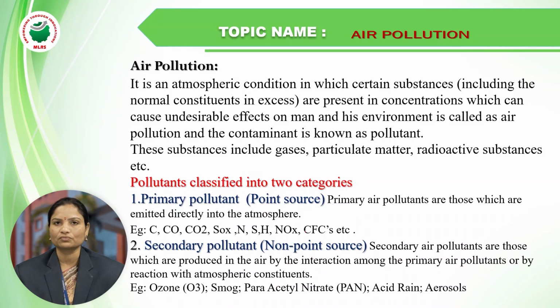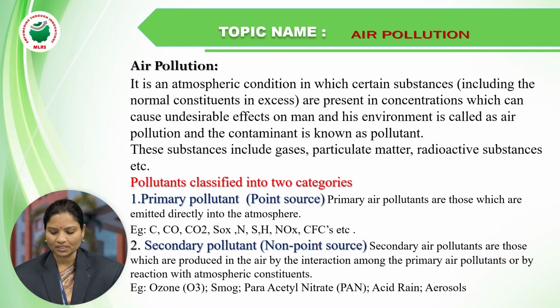Chlorofluorocarbon is obtained from refrigerators and also from motor vehicles, especially from refrigerators. These are examples of primary pollutants.